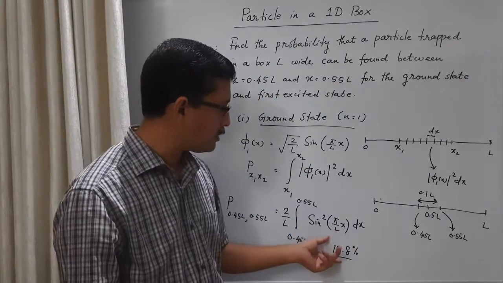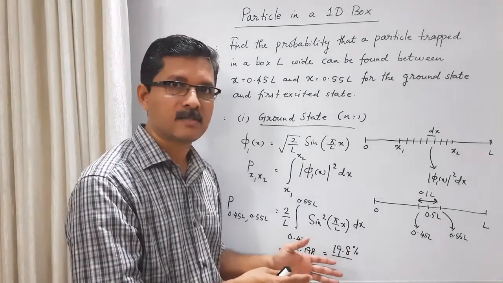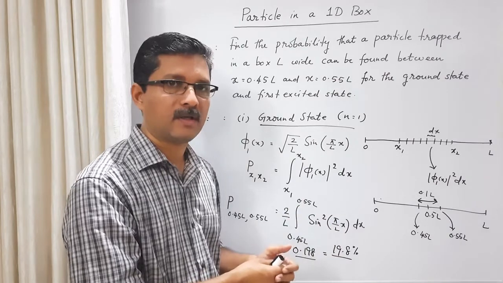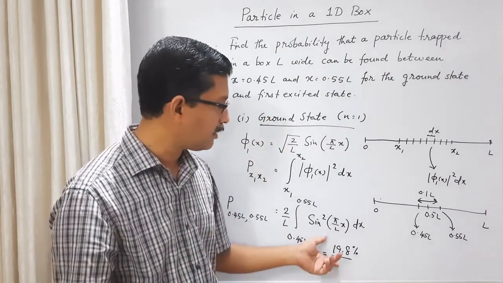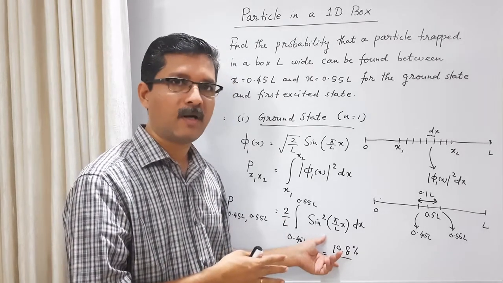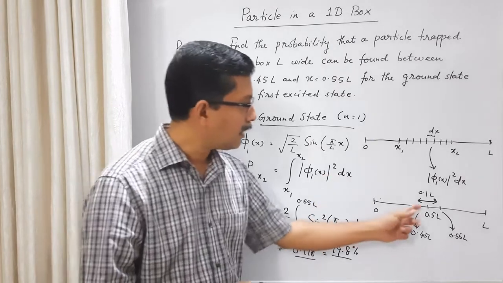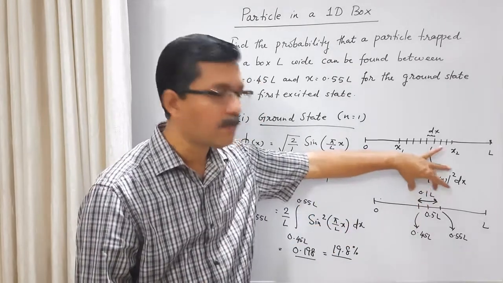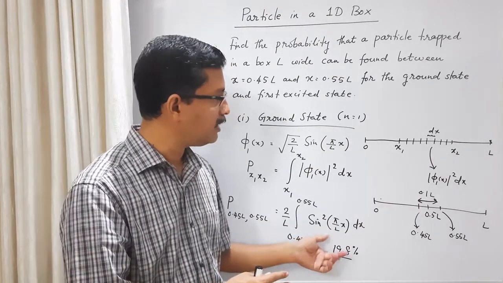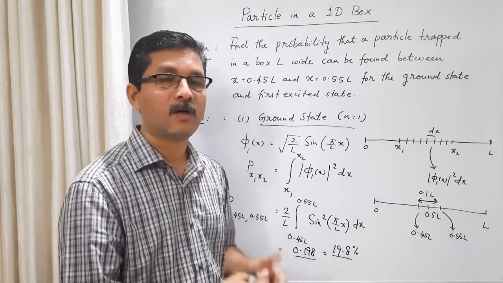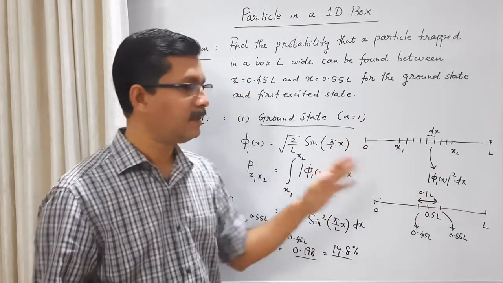Then this result, which is nearly 20, shows that when you make 100 measurements of the position of the particle, nearly 20 times the particle will be found around the middle of the box, within a small interval 0.1 L. This is the meaning of this result. Out of 100 measurements, nearly 20 times the particle is found in the middle. What about the other 80 times? It may be somewhere else. So probability means this.